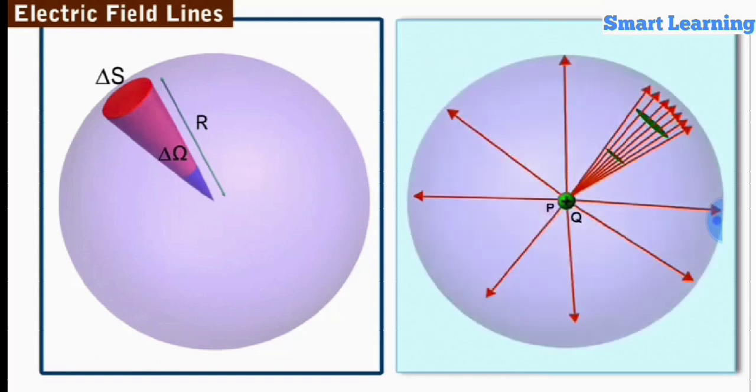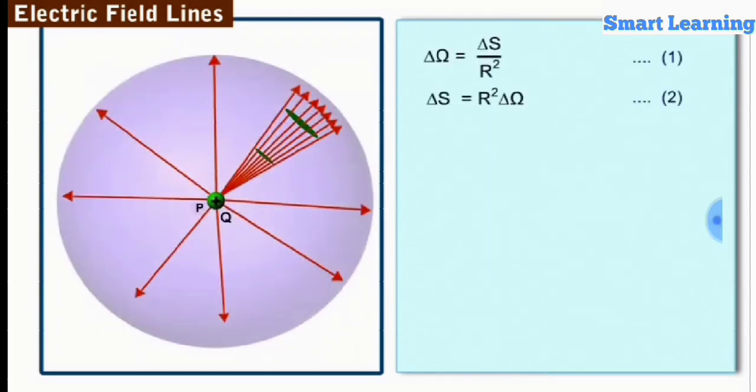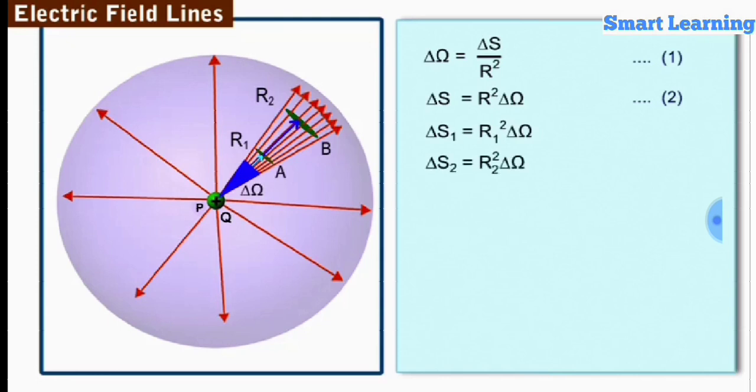For a given solid angle delta omega, the number of radial lines is the same. At two different points, say A and B in the electric field, which are at distances r1 and r2 from the charge, we had seen that the areas of the elements subtending the same solid angle delta omega will be delta S1 equal to r1 square delta omega at A and delta S2 equal to r2 square delta omega at B, respectively.